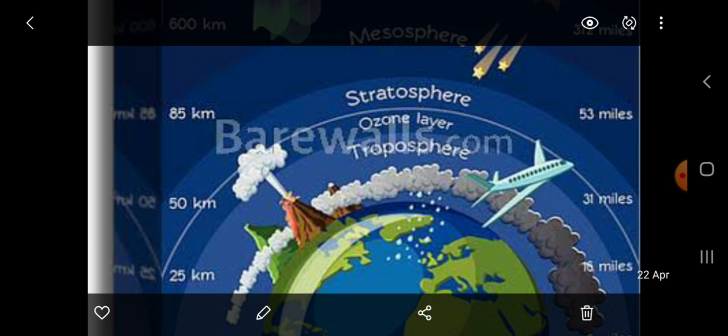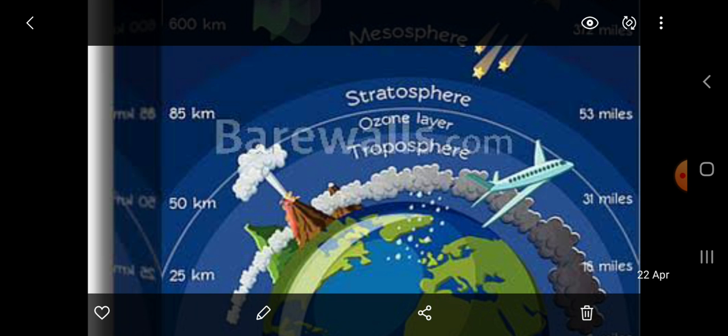About 80% of the total mass of the atmosphere is contained in this layer. Almost all dust particles and water vapors are contained in it. Thus, all weather phenomena occur in this layer. Temperature in this layer falls with increasing height.